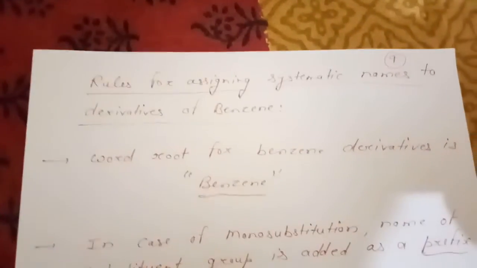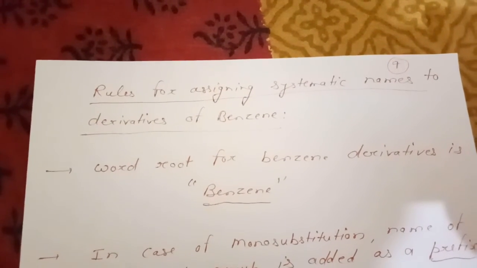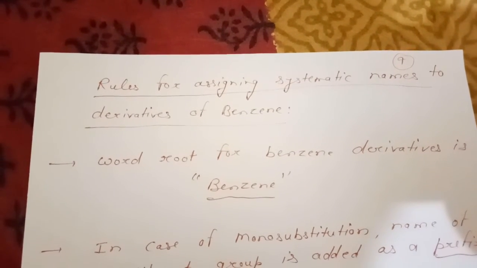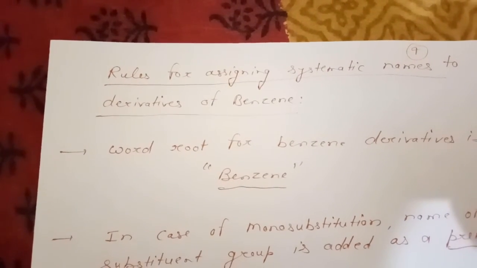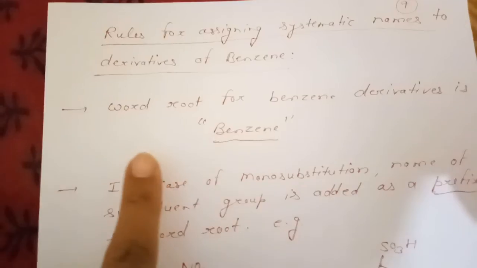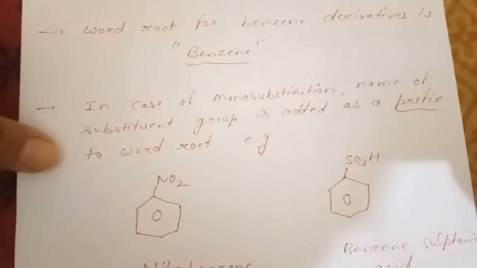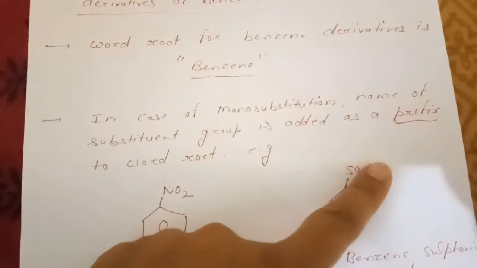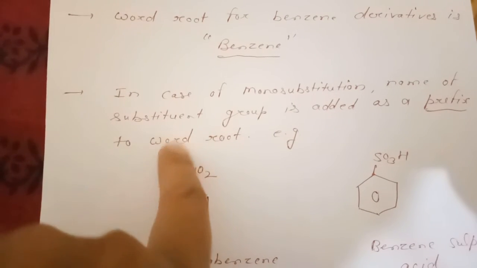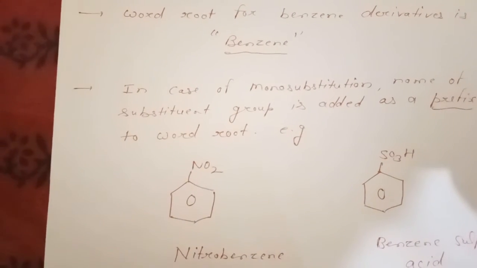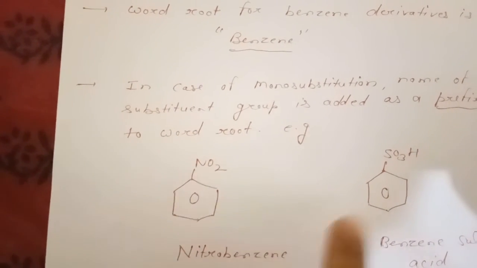The next topic of discussion is the rules for assigning systematic names to derivatives of benzene. First we have to take care of what the word root will be. The word root for a benzene derivative is benzene. In case of mono substitution, the name of the substituent group is added as a prefix to the word root. For example, see in this case, the word root is benzene and this is termed the prefix. So the name will be nitrobenzene. You can practice some more examples. This is benzene sulfonic acid.